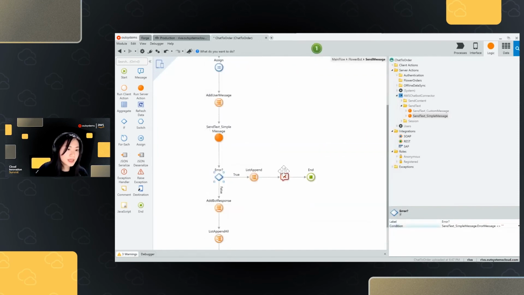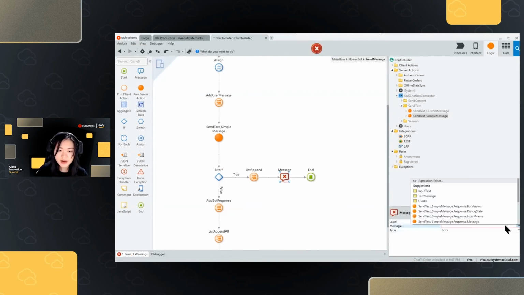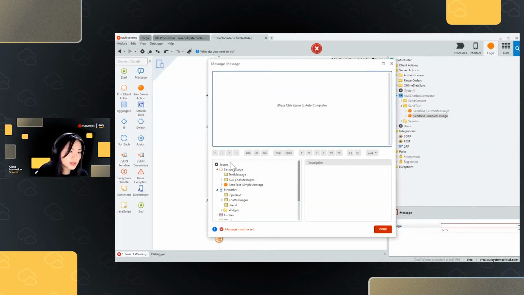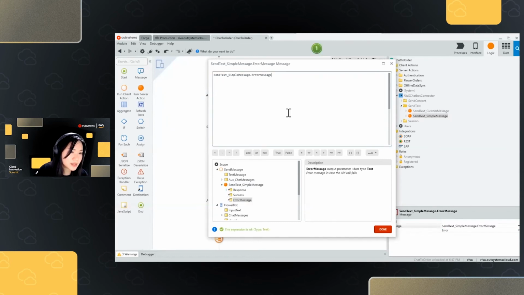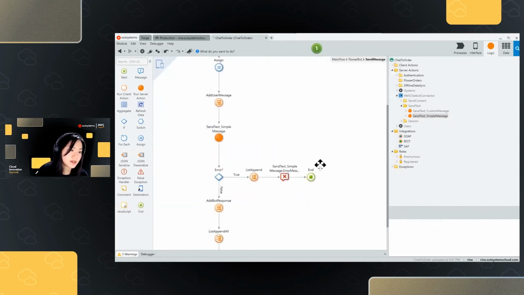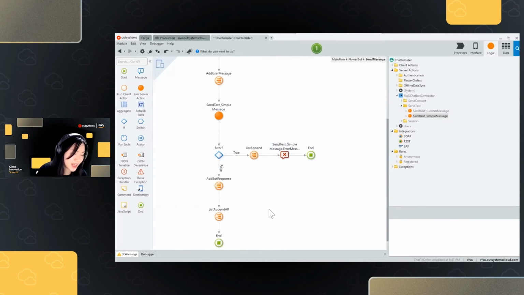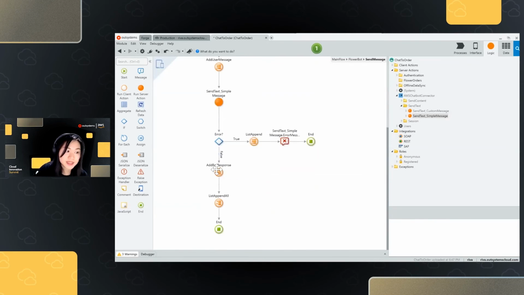Okay. And if it's not null, meaning there's an error, then I want to show that error message in my notification. So from here, I could also select the chatbot's error message and just show that as a notification to my user. So that's the sad path. But the happy path is that if everything is good and my chatbot has responded successfully, then we're going to add that bot message into our list of chats on the screen.